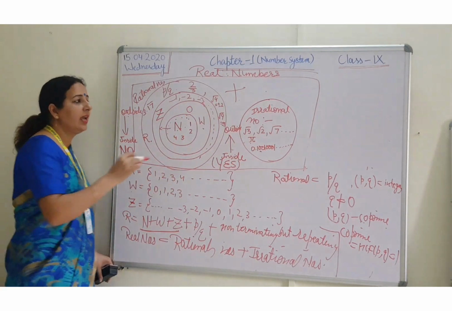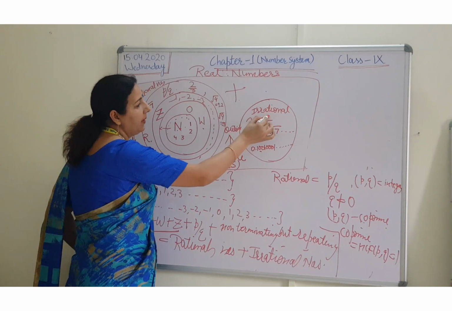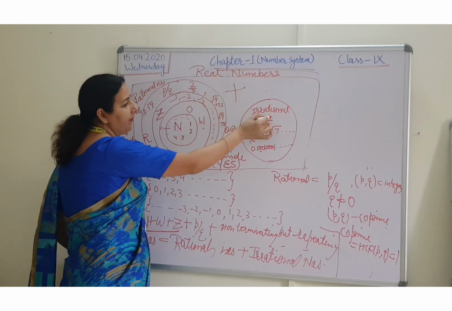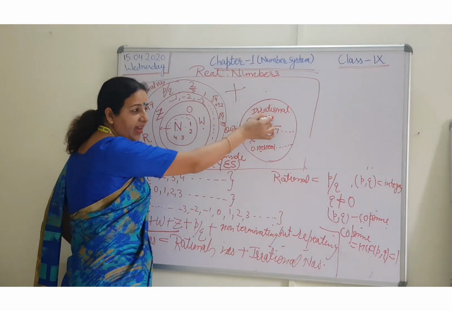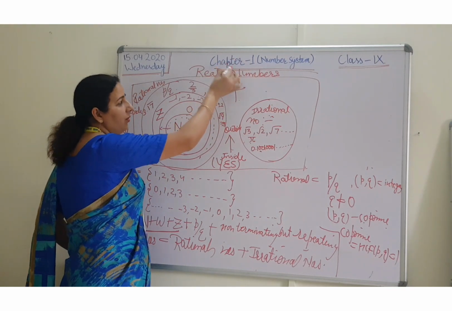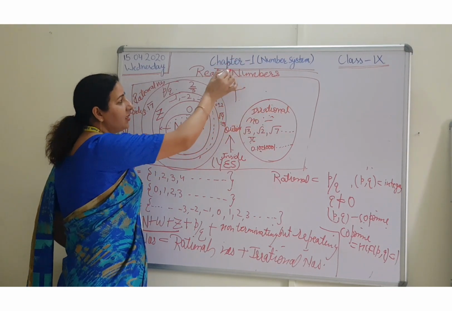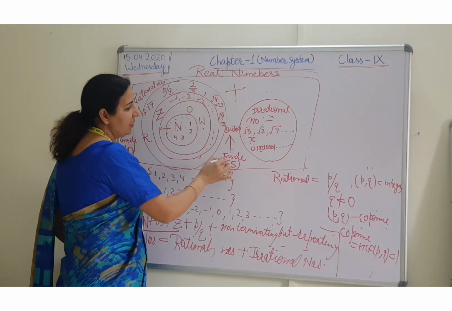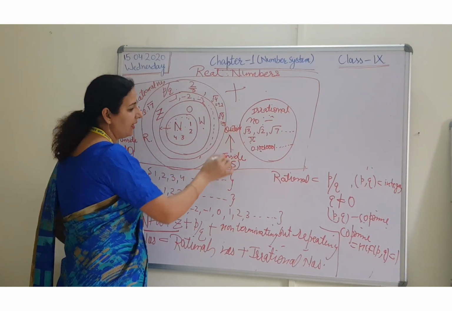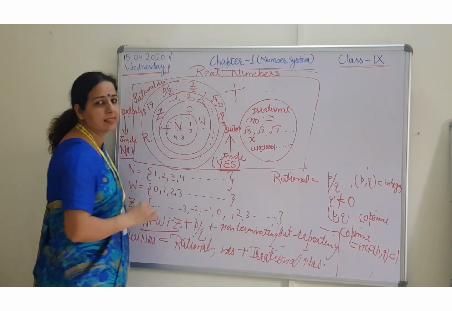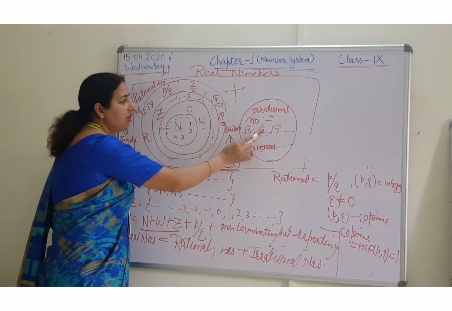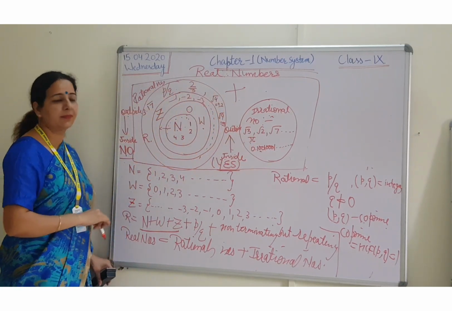Now can we say every irrational number is a real number? Every irrational means inside. You are going outside now. Inside, you are going outside, then the answer will be yes. Every irrational number is a real number.